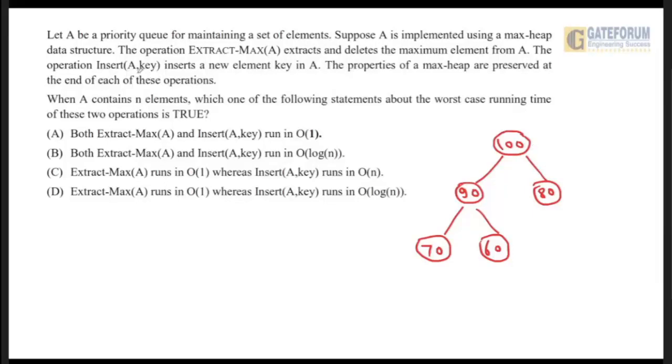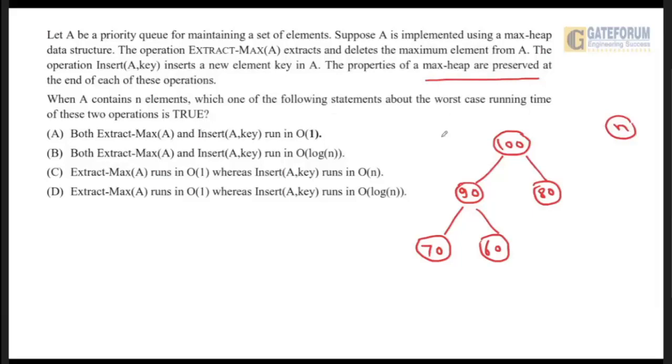Similarly, insert A comma key inserts a new element key in A. The properties of max heap are preserved. Focus on this keyword, preserved, at the end of each of these operations. Now it is asking: when A contains n elements, suppose there are n elements in the max heap, which one of the following statements about the worst case running time of these two operations is true?